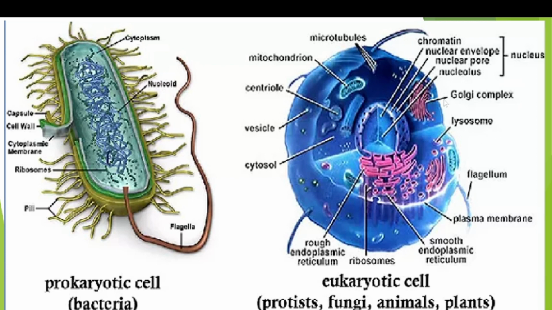Then the Golgi complex. The Golgi complex is involved in the secretion function. That means whatever material wants to go out of the cell or come into the cell, these export and import processes or secretion processes are taken care of by the Golgi complex.